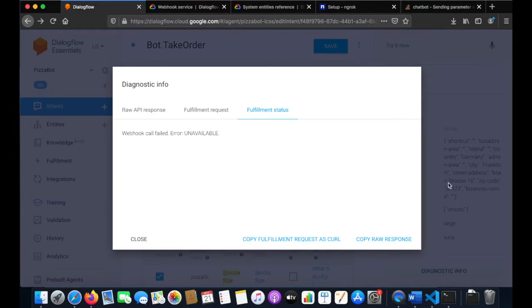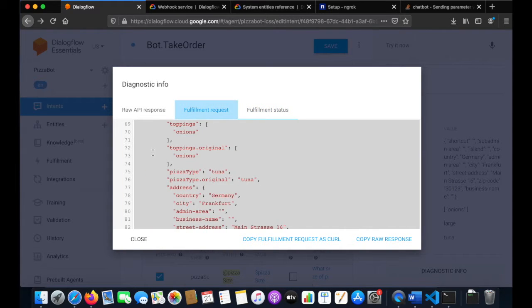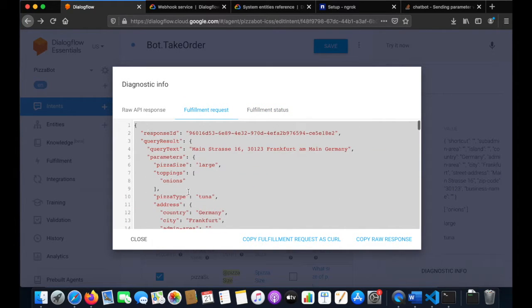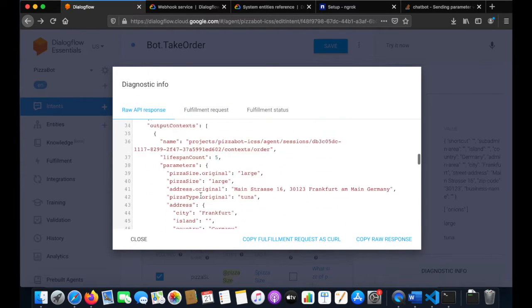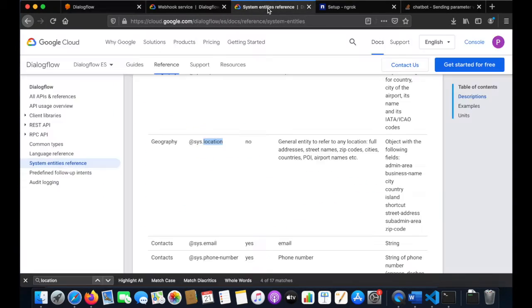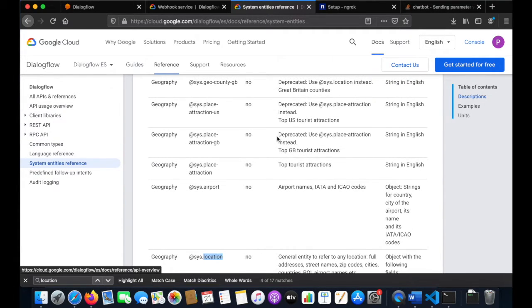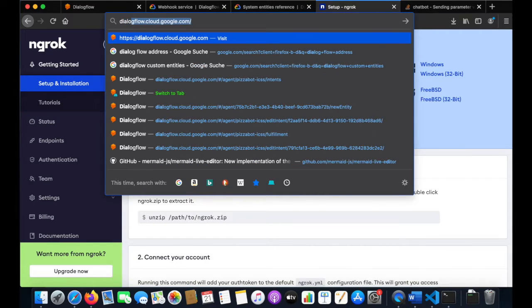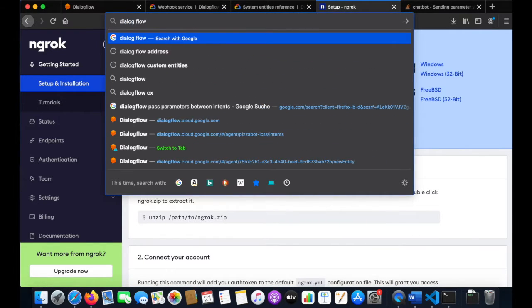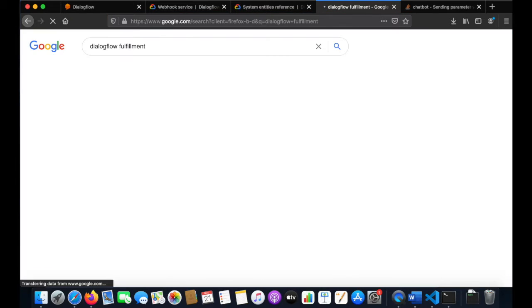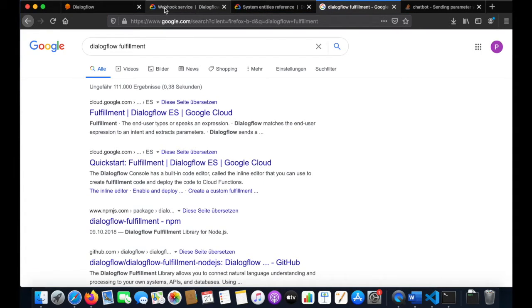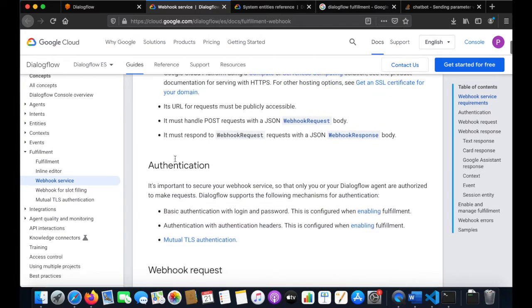So see, in the fulfillment, if I search here for Dialogflow fulfillment, oh yeah, webhook service.